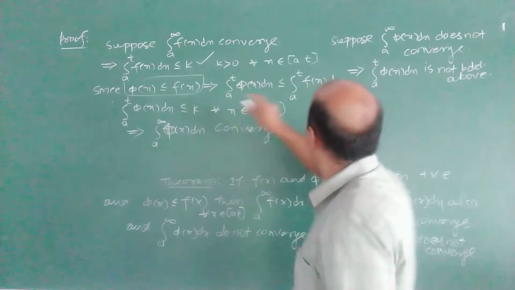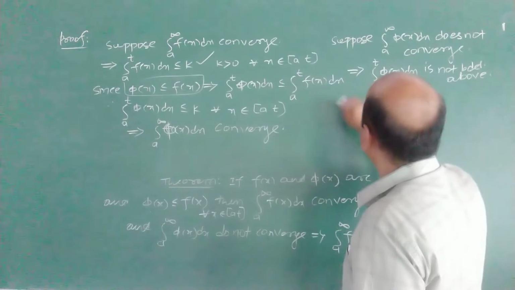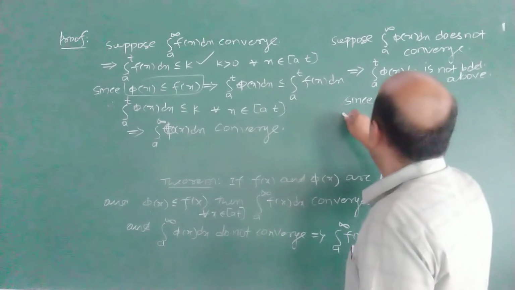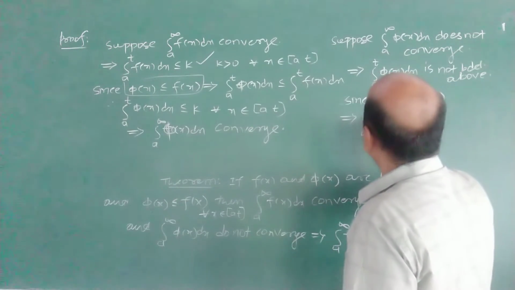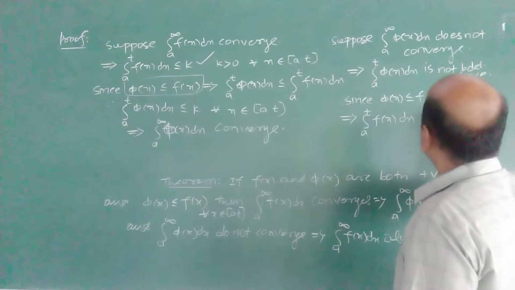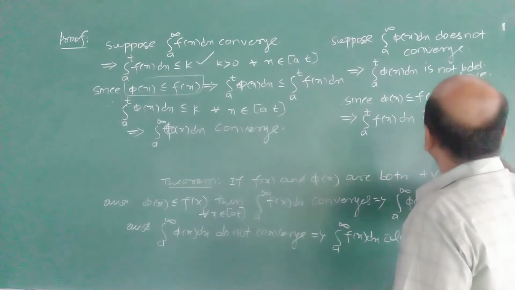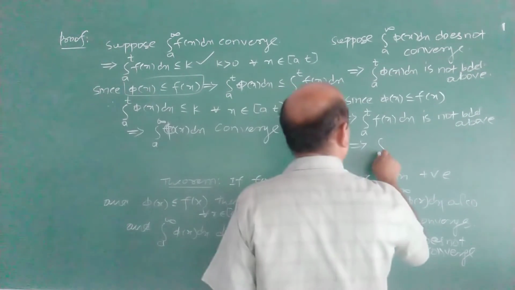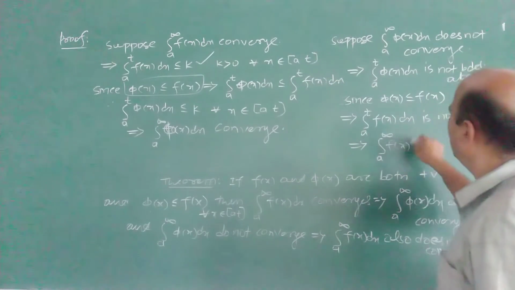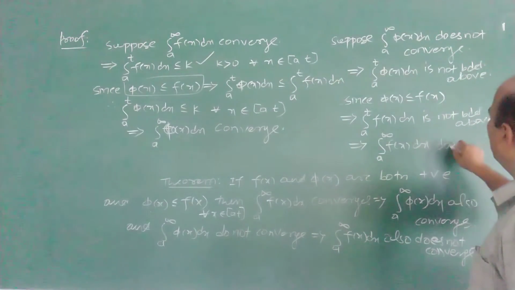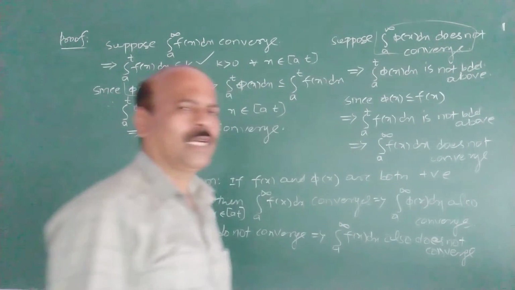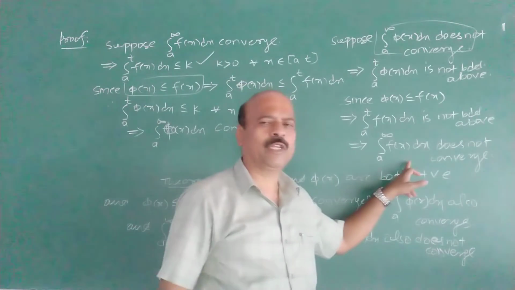Since φ(x) is not bounded, this implies the integral from a to t of f(x) dx is also not bounded above. What does this imply? This implies the integral from a to infinity of f(x) dx does not converge.